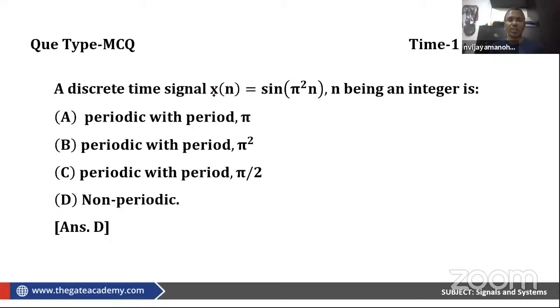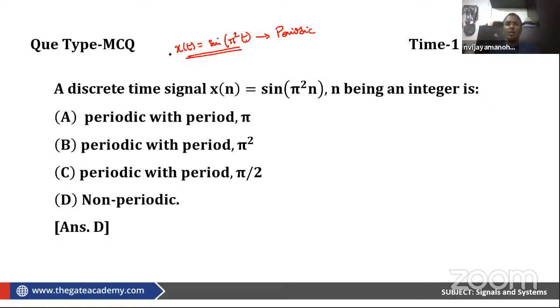Okay, let me ask you a question before we even go into this question. x of t equal to sin(pi square t). Is this periodic or not? Anybody? Any take on this? Is x of t equal to sin(pi square t) periodic or aperiodic? Tell me, what's your opinion on this? The answer is it is periodic.